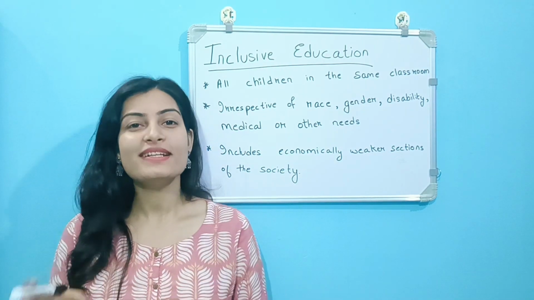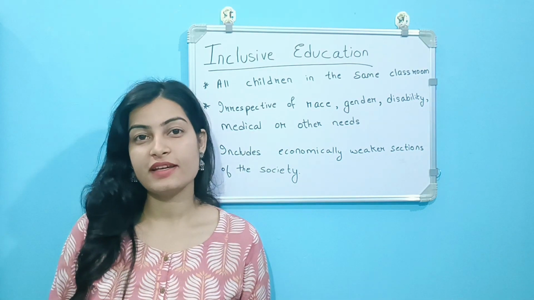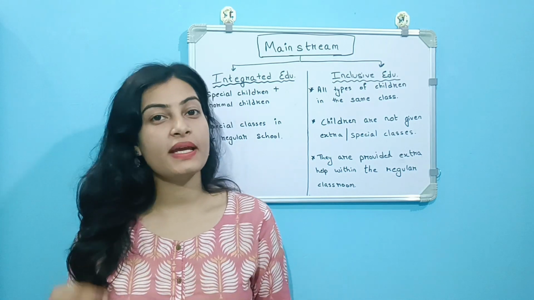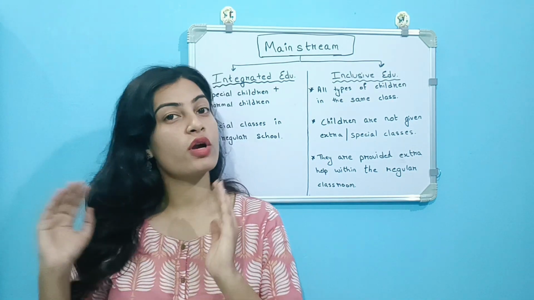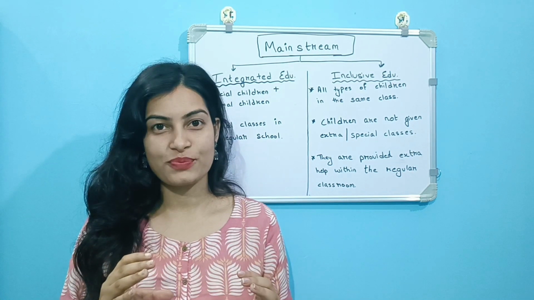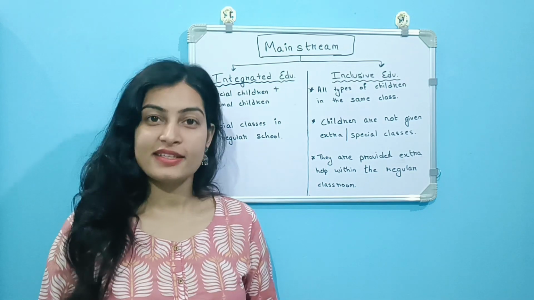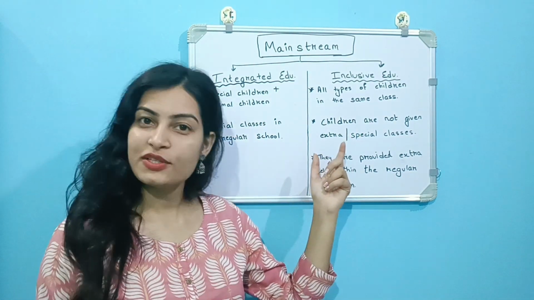So now let us see what is the difference between inclusive education and integrated education. In mainstream education, all the children with diverse needs and the normal children are brought together in the same classroom. So, mainstream education is of two types: integrated education and inclusive education.